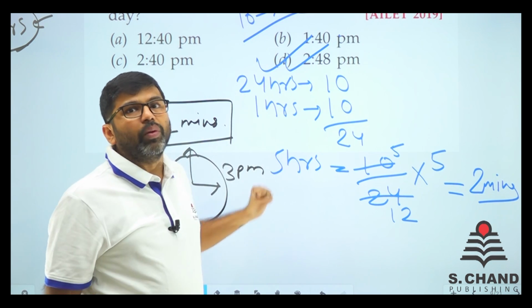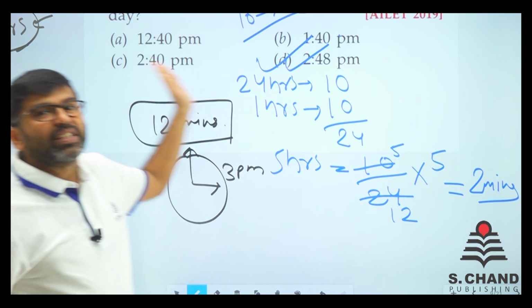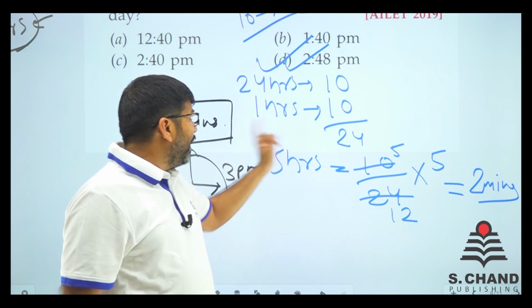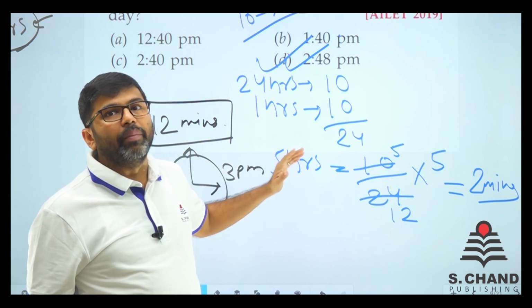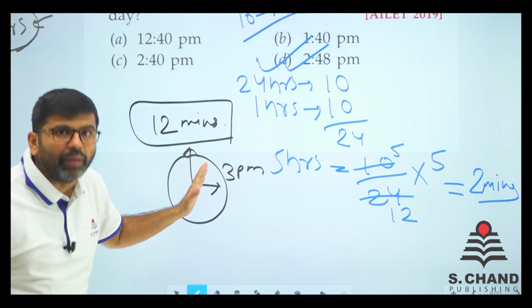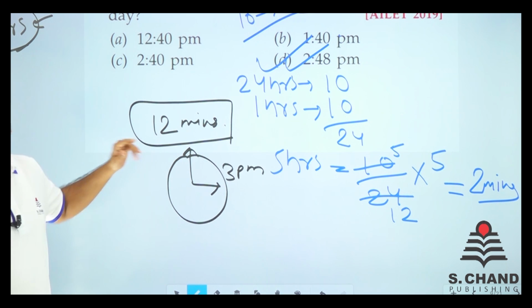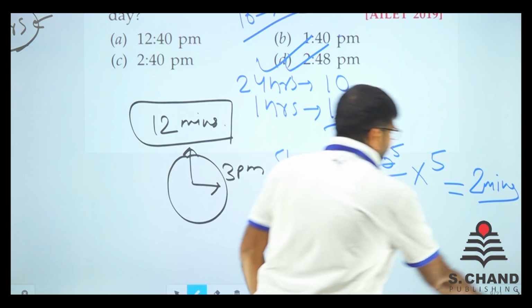We have calculated the first 24 hours as 10 minutes. Next 5 hours are remaining. So, in 5 hours, the clock will gain 2 more minutes. So, 2 plus 10 is 12 minutes. Now, if the clock is at 3 p.m. and gained 12 minutes, that means just 12 minutes before 3 p.m. 2:48 is the right answer. Let's move on to the next question.